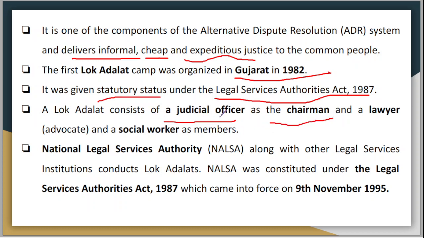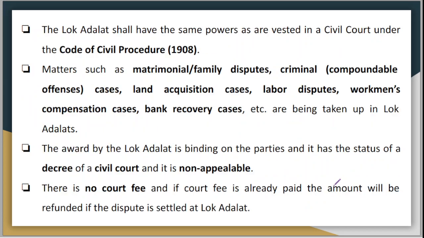So a judicial officer is a chairman, a lawyer as an advocate, and a social worker as members. Generally these three people are necessary for a Lok Adalat to function properly. NALSA, that is National Legal Services Authority, along with other legal services institutions, conducts Lok Adalat regularly. NALSA was constituted under the Legal Services Authorities Act 1987, which came into force on 9th November 1995. I have already told you about this one in the question section.